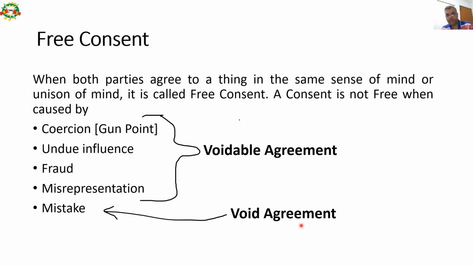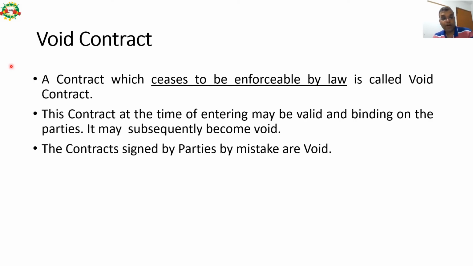So there is again a very important concept: void agreements and voidable agreements. And this coercion, gunpoint, many times a 1 mark theory question comes out of it. So if any agreement is signed out of coercion or gunpoint, then that agreement is a voidable agreement and it is not a free consent.